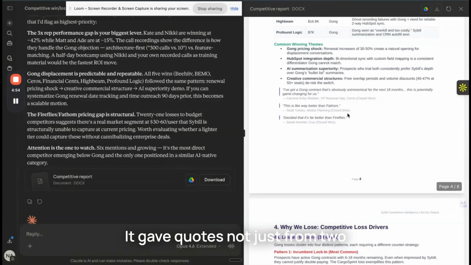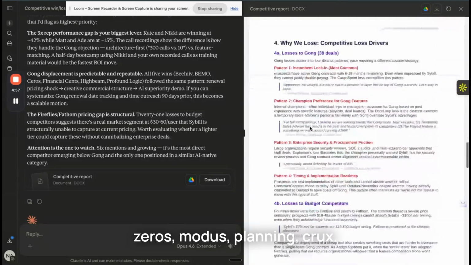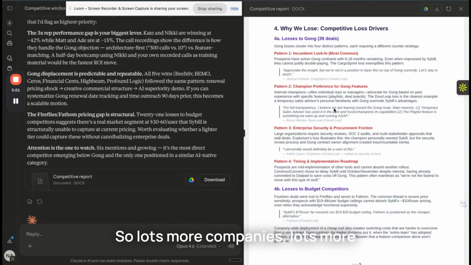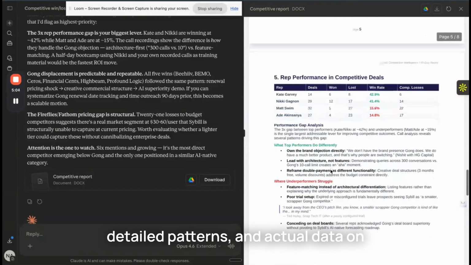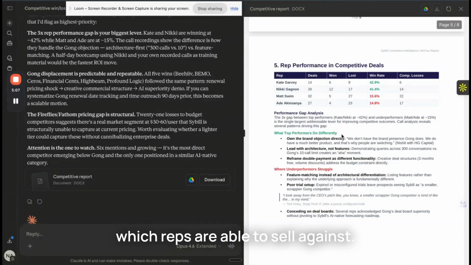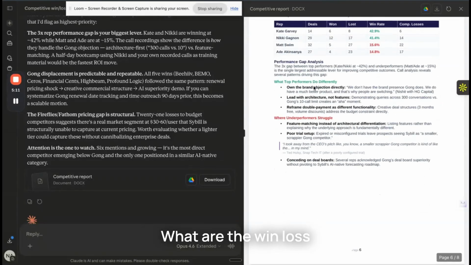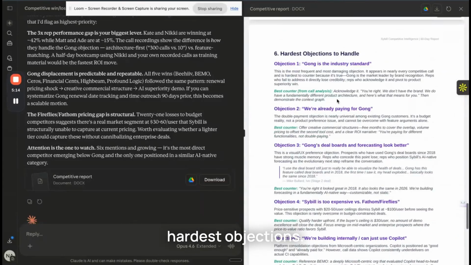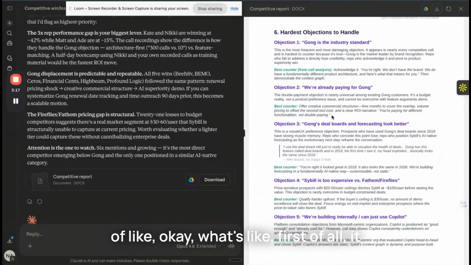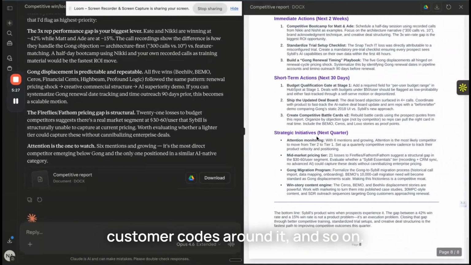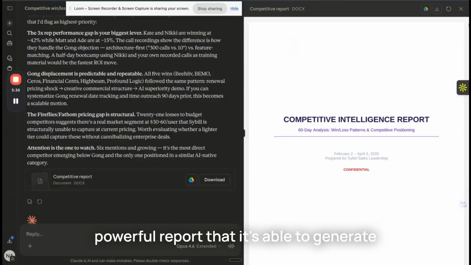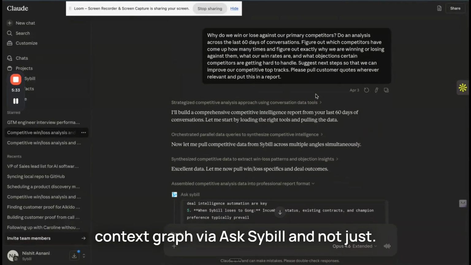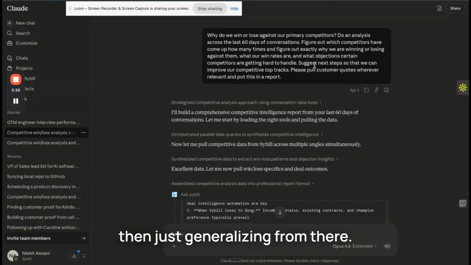It gave quotes not just from 2 companies, but from many of them: Zeros, Modus Planning, Crux. And then here you can see Cargo Sprint, Door Loop, Explorium. So lots more companies, lots more detailed patterns, and actual data on which reps are able to sell against certain competitors versus which reps are not. What is the win-loss analysis, who are the top performers, what are they doing differently? On the hardest objections, it goes into more detail: first it finds the right objections, and then it goes into the best counters and the worst counters for each of those objections, customer quotes around it, and so on. So it's a much more actionable, much more powerful report, because it's actually leveraging Sybill's context graph via Ask Sybill and not just manually invoking a couple of transcripts, reading them, and then generalizing from them.